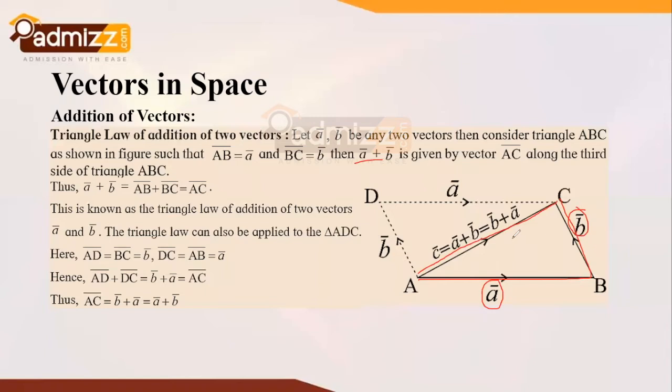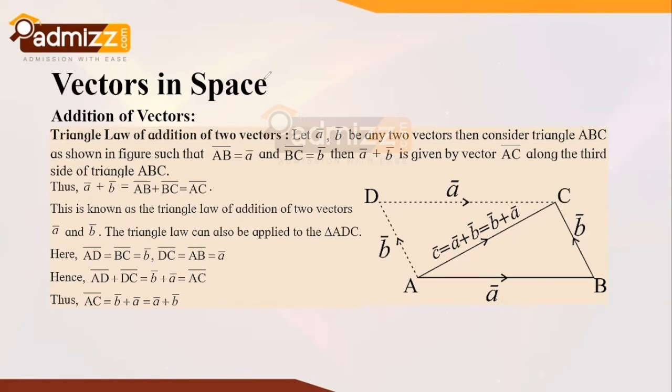So if you observe, we start our vector in this way. This is the A bar vector, then this is the B bar vector. Then to add these two vectors, what is the process we take for the addition? We start from the tail of this first vector and it goes up to this way. So we can observe that it is tail to head match. This is the thing which we'll be looking forward to in this triangular law of vector addition. And this ultimately is known as the triangle law of addition of two vectors A bar and B bar.